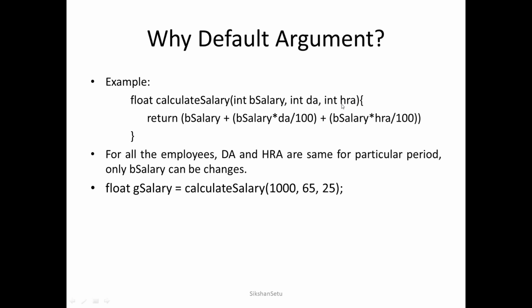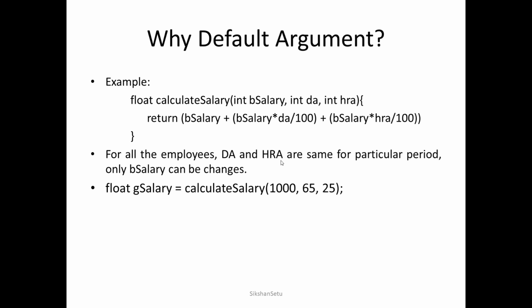These DA and HRA are incentives, and these incentives are fixed for all the employees for a particular duration of time, and based on these three, basic salary, DA and HRA, we are calculating the gross salary of a particular employee. Now we know that for all the employees DA and HRA is the same for a particular duration of time.